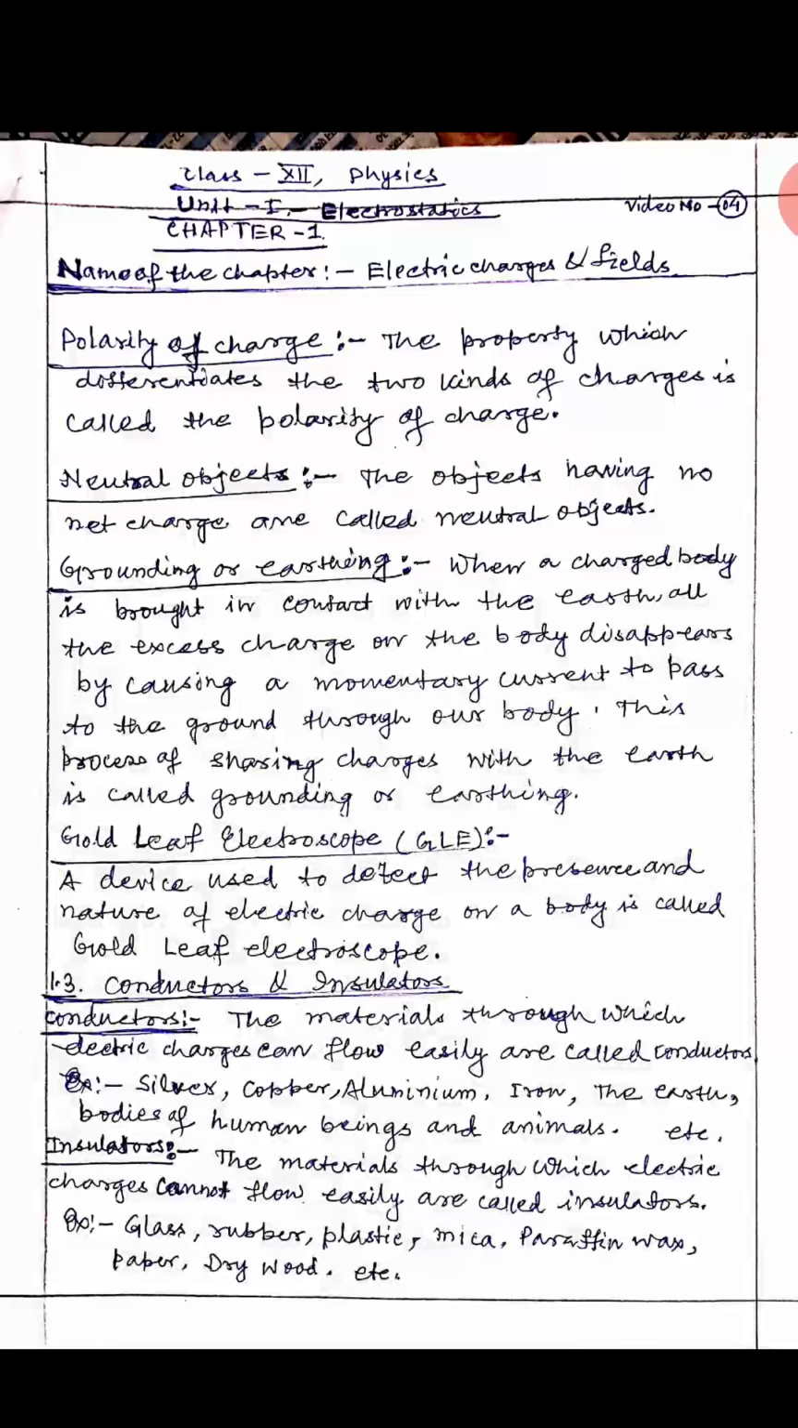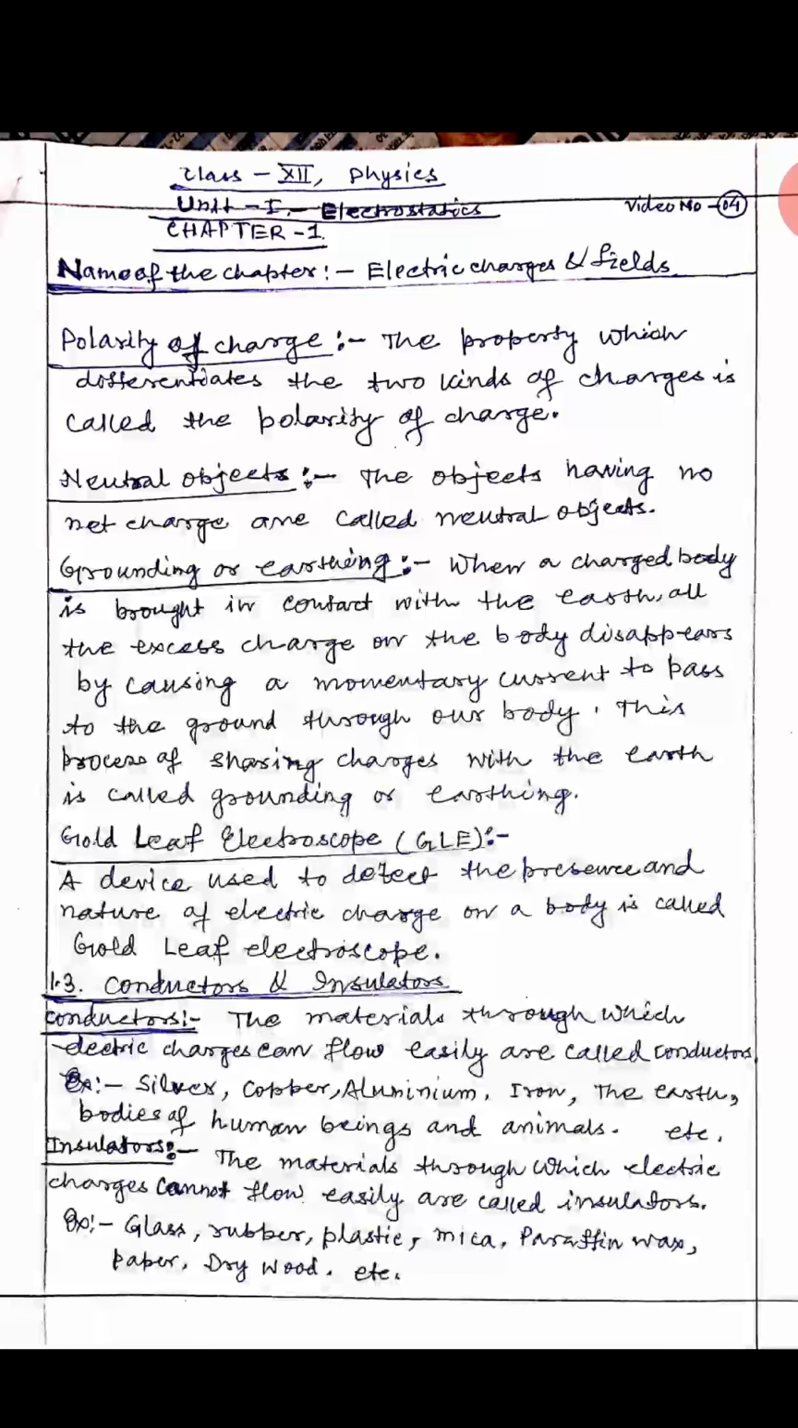What are neutral objects? The objects having no net charge are called neutral objects. If a body possesses an electric charge, it is said to be charged or electrified. When it has no charge, it is called neutral.